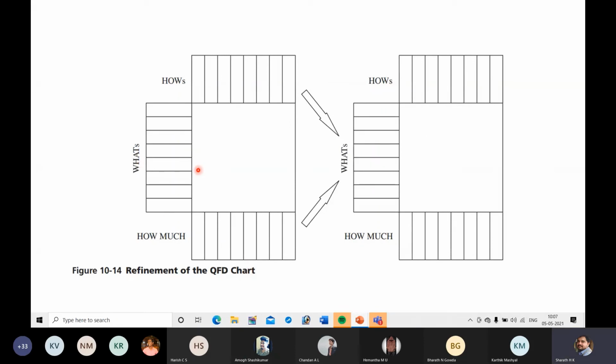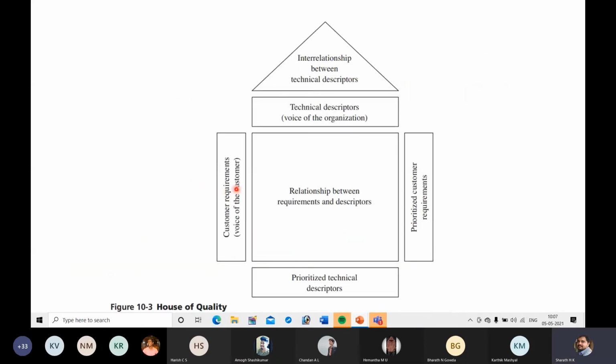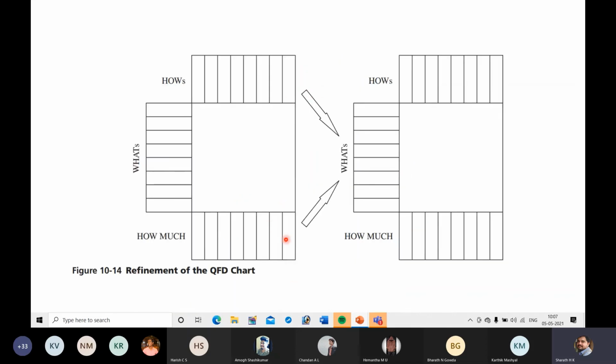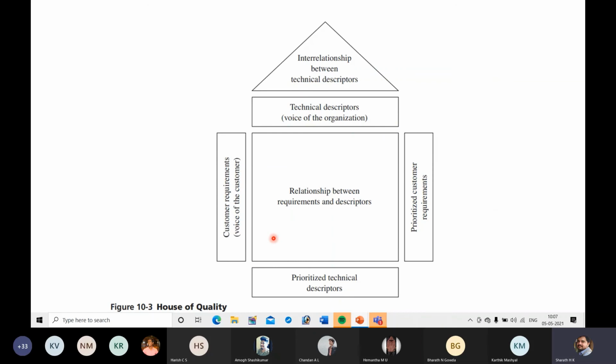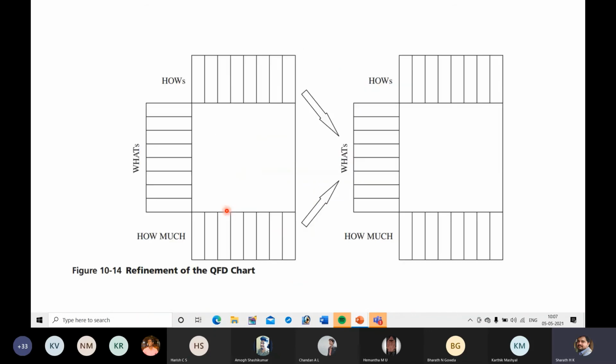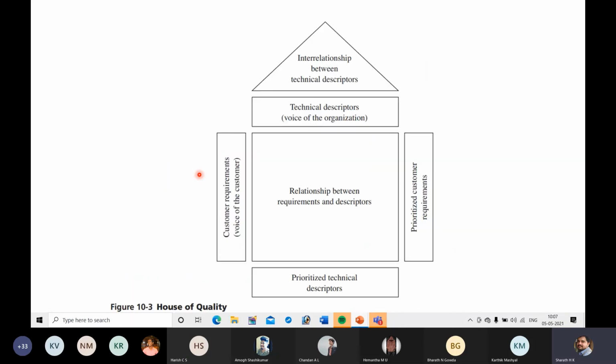If you consider the house of quality, there is a relation between these figures and this one. Here you can see customer requirements. These are considered as whats. Customer requirements are considered as whats. So this is what, that means this is on the left side. You can see customer requirements.